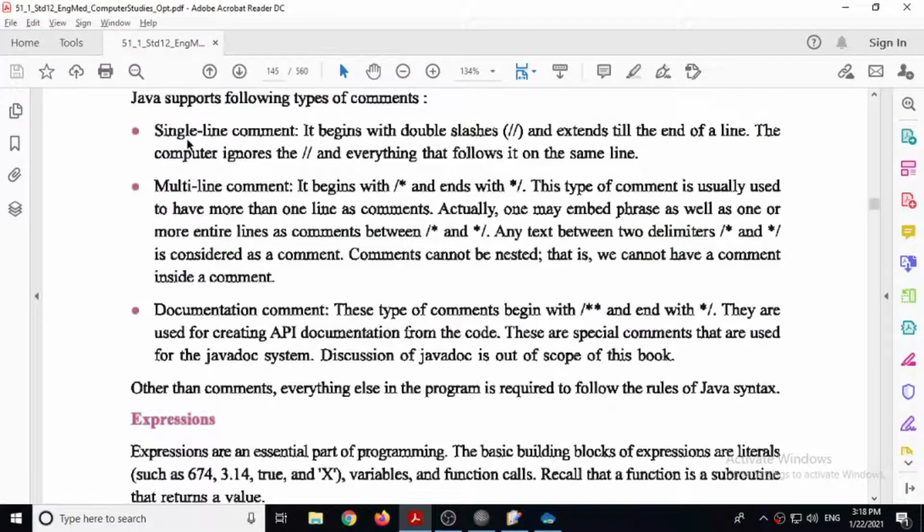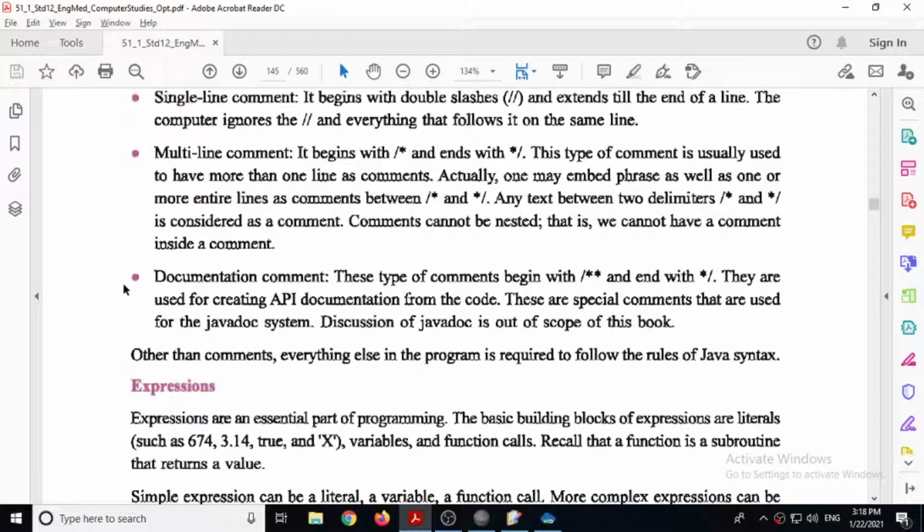So single line comment, that is double forward slash sign. Multi-line comment, that is slash star, star slash. And third is documentation comment. Actually this is similar to multi-line. So for that you have to give slash star star, and then at last you have to give star slash. It means you can give several star symbols for designing.